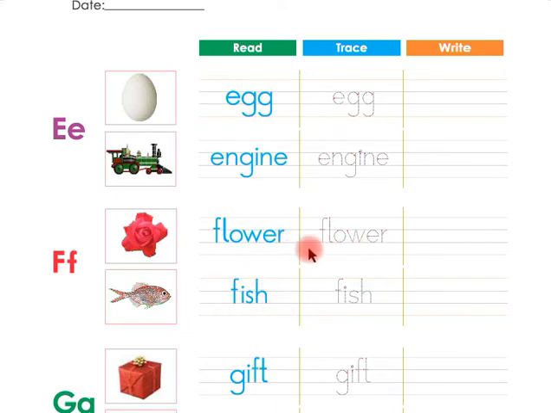Children, now you have to trace the word flower here, and then you will trace the word fish here. And then, children, you have to write these words. You will write flower here by yourself, and you will write the word fish here by yourself.